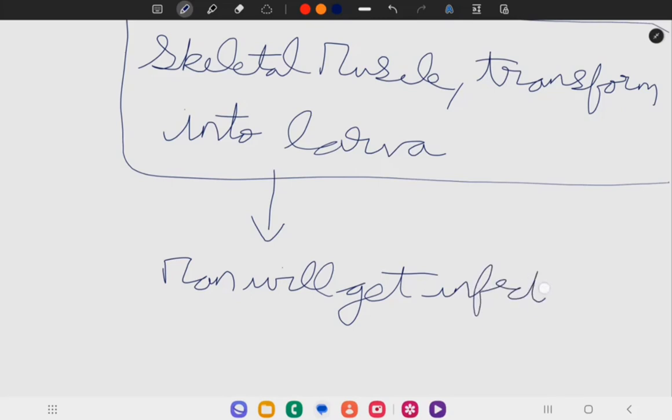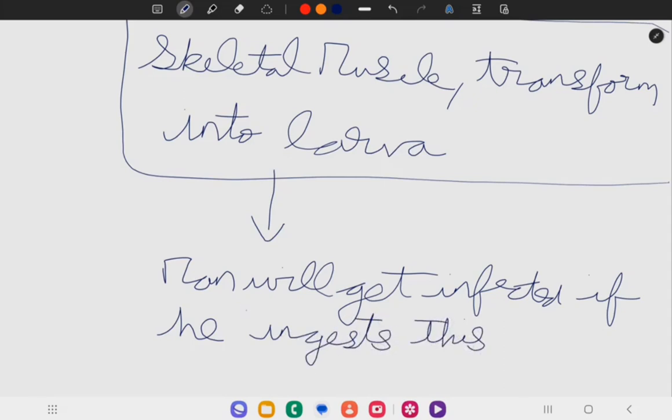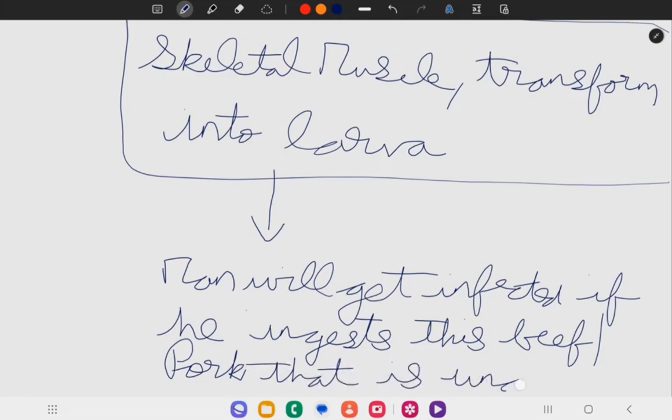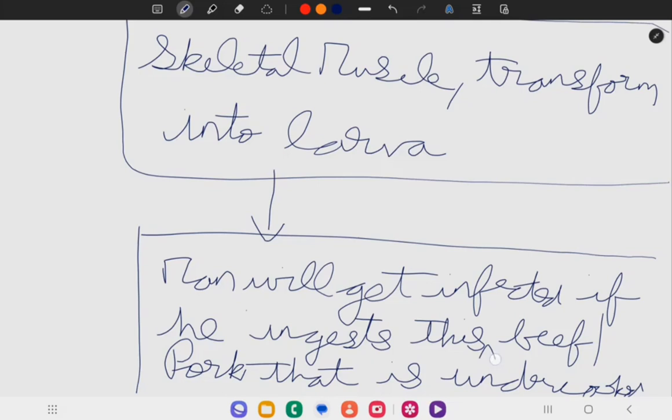Basically, man will get infected if he ingests this contaminated beef or pork, and this beef or pork is undercooked.